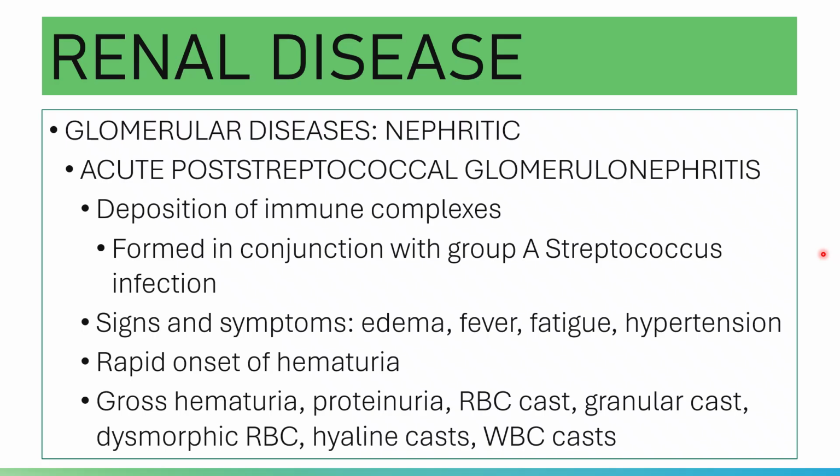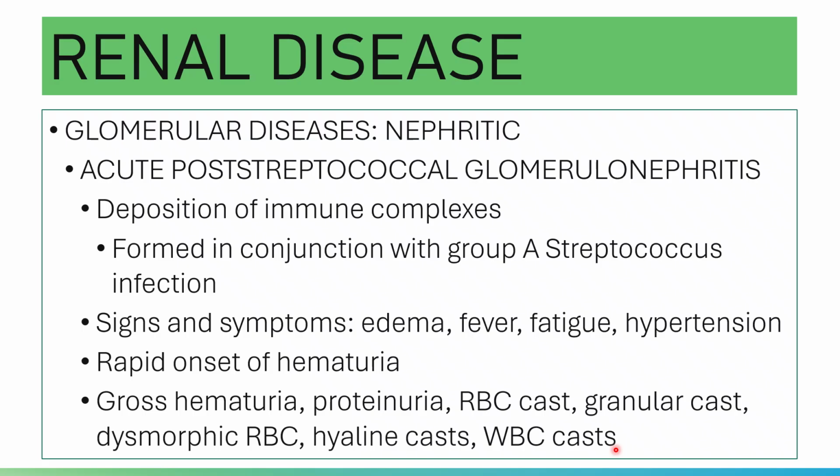And yes, laboratory findings for this one. There is a rapid onset of hematuria. There is gross hematuria. There is proteinuria, red blood cell casts, granular casts, dysmorphic red cells, hyaline casts, and WBC casts.